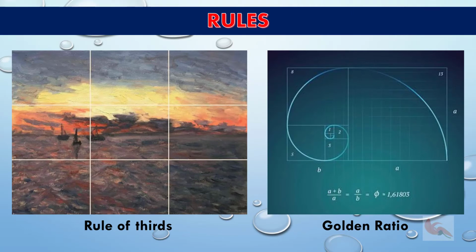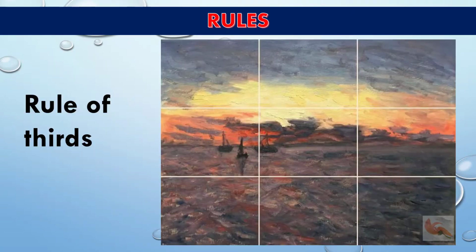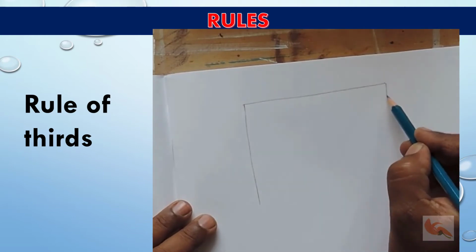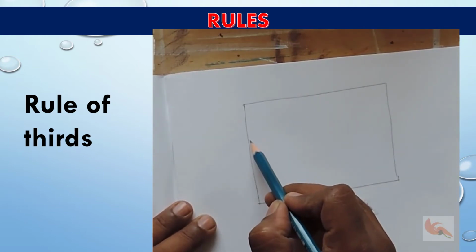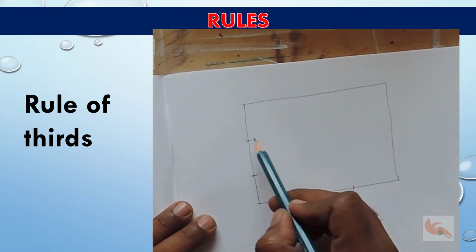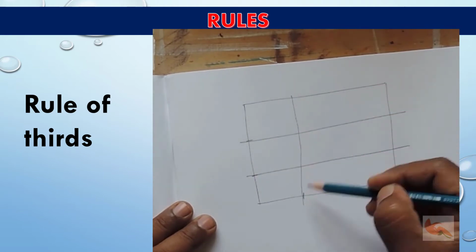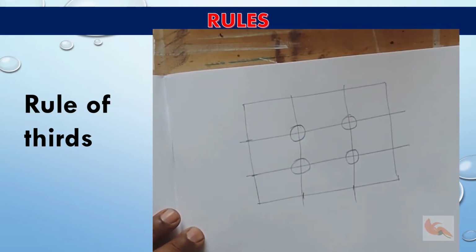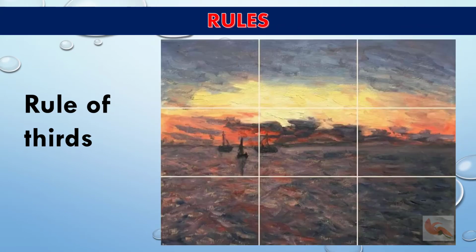Now, let's see some rules that are used in composition. The rule of thirds. In this, you divide your canvas into 3 equal sections, horizontally and vertically. The suggestion is that it's better to place points of interest, that is your focal point, on or near these lines, especially at the points where the lines intersect. Placing things in the center can make things less interesting, though not always.